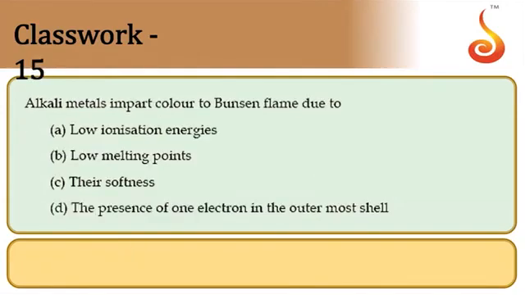Then, alkali metals impart color to the flame because of their lowest IP values. Because of low IP values, their electrons can be excited very easily and thereby they show different colors in the flame. The answer is option A. So A is the answer.